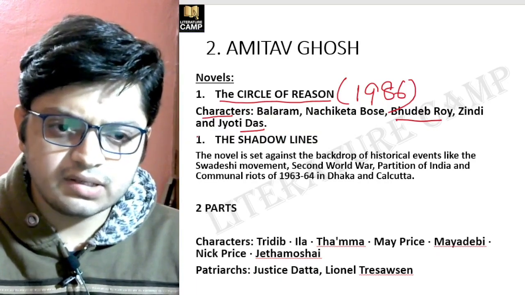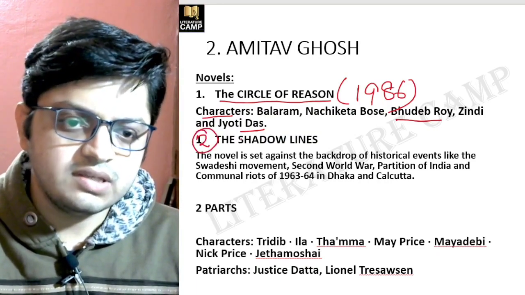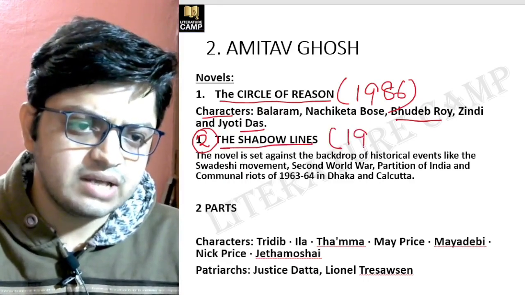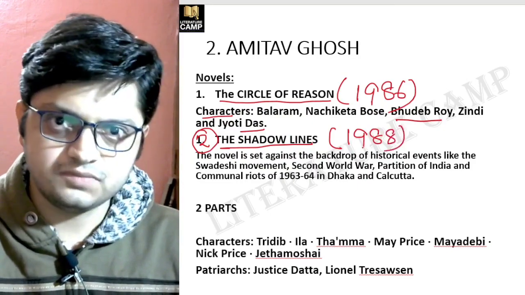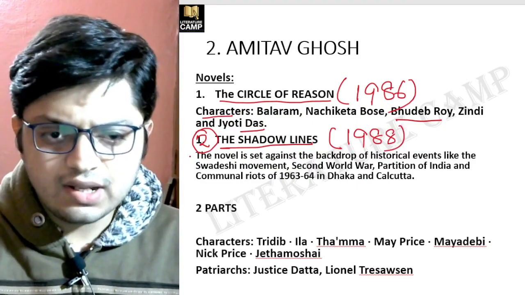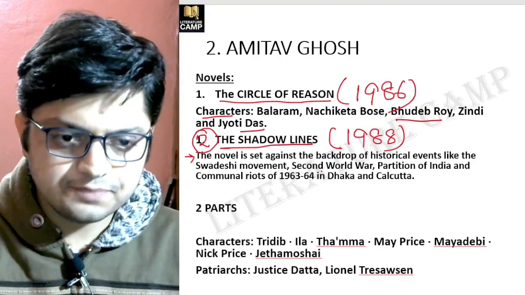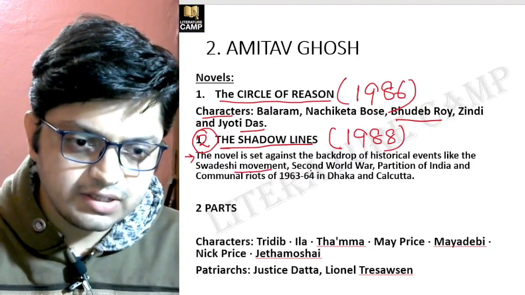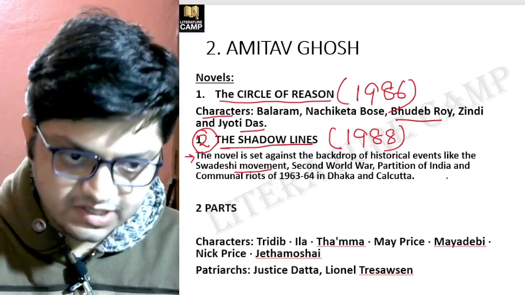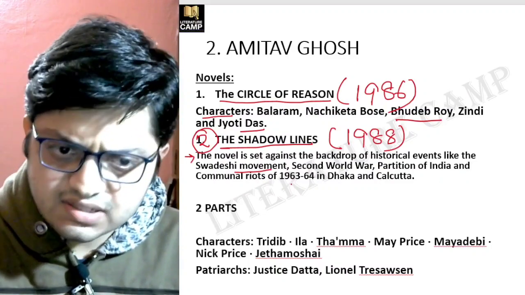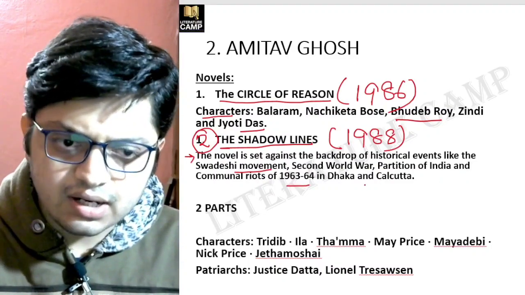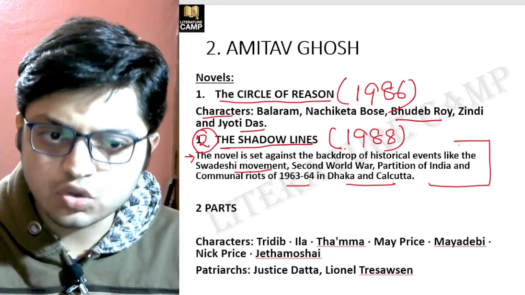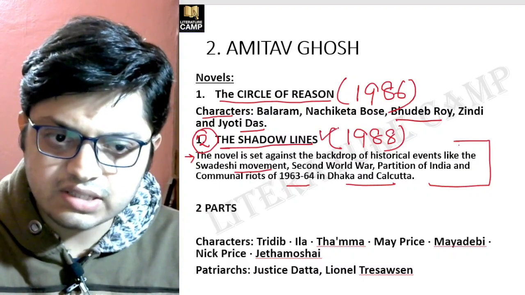Next work, number 2, is The Shadow Lines. Very important. The Shadow Lines, published in 1988. The novel is set against the backdrop of historical events like the Swadeshi movement, Second World War, partition of India, and communal riots of 1963-64 in Dhaka and Calcutta. So these are the settings of the novel The Shadow Lines, published in 1988.